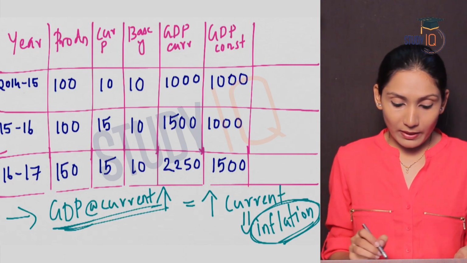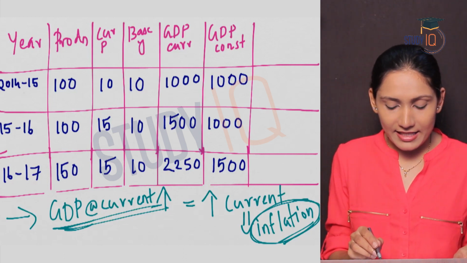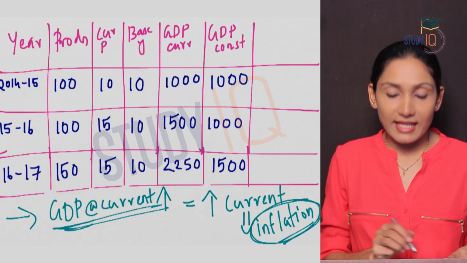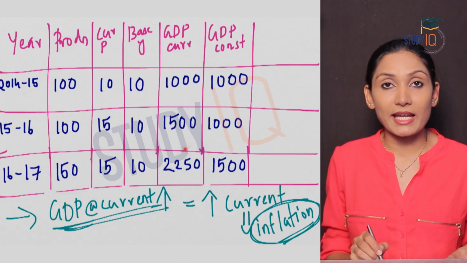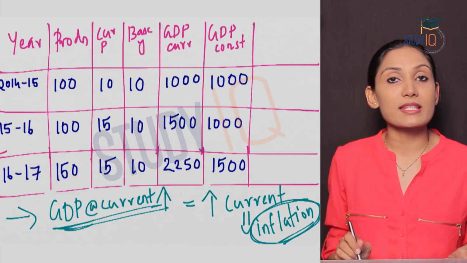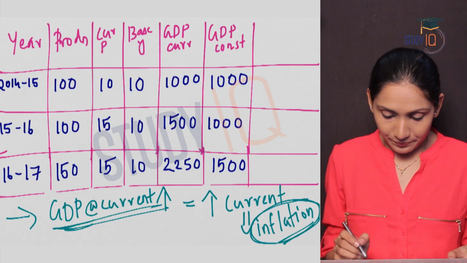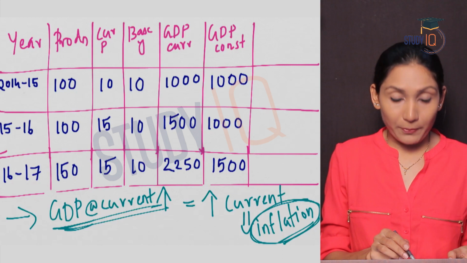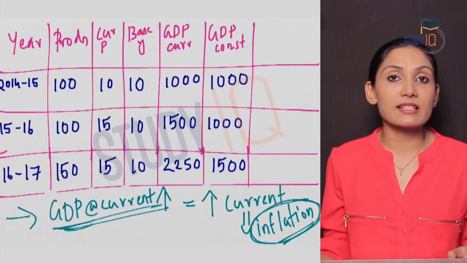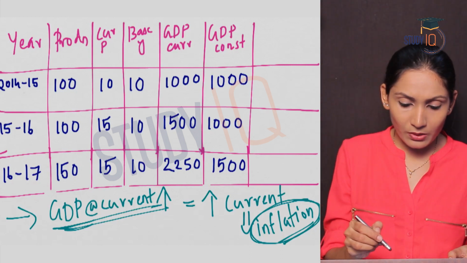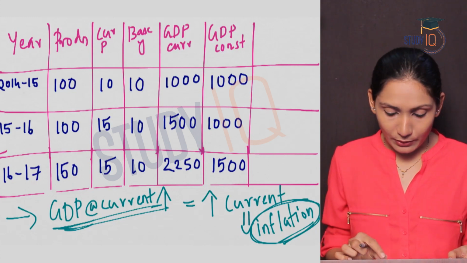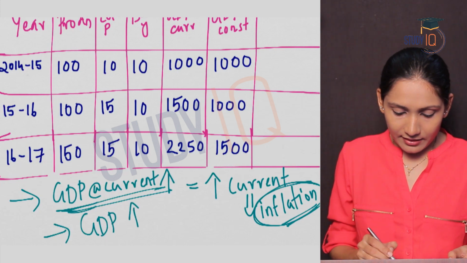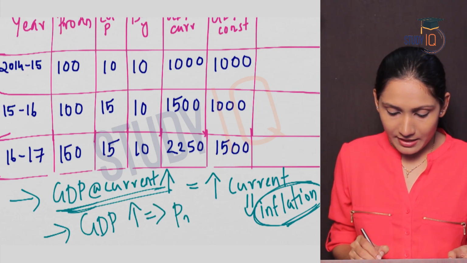See, what you will notice here is that the GDP has increased compared to 15-16. In the year 16-17, the GDP at current prices as well as GDP at constant prices has increased. So, what does this mean? It means that the production has increased, therefore the GDP also has increased. So, we can arrive at another conclusion, that is, the GDP will increase because of an increase in production.